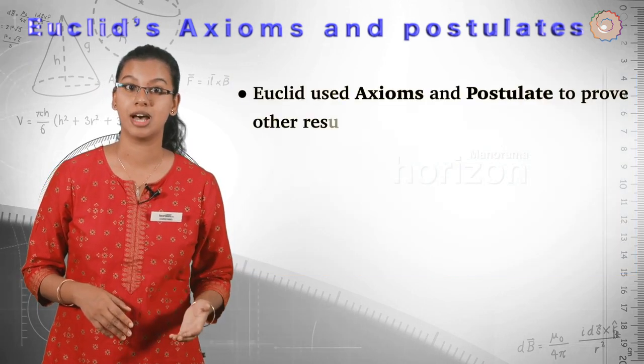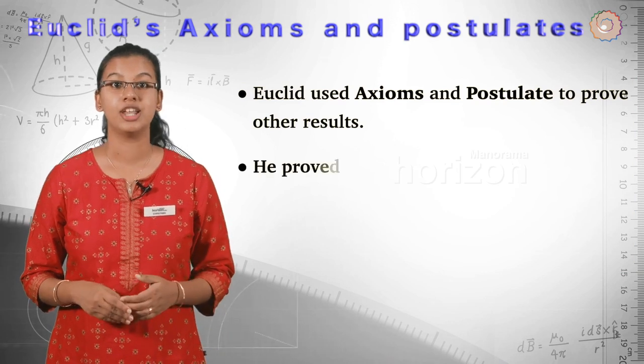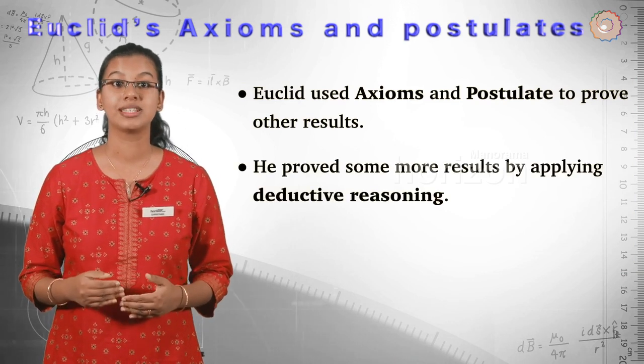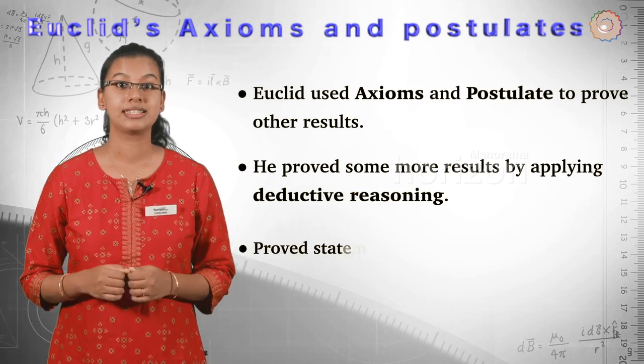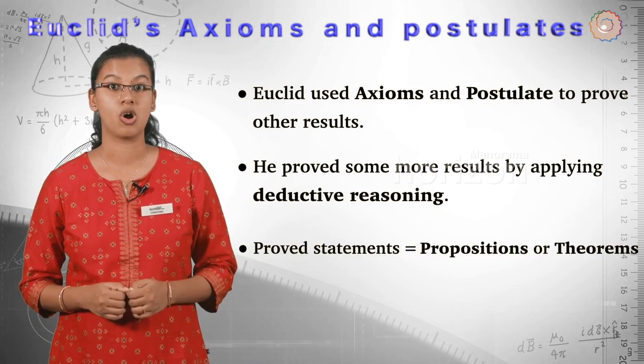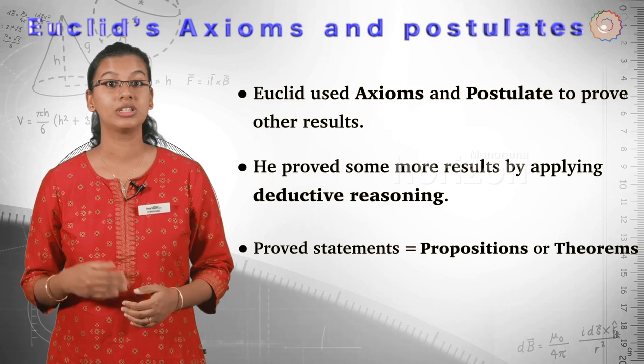Euclid also used them to prove other results. Then using these results, he proved some more results by applying deductive reasoning. The statements that were proved are called propositions or theorems.